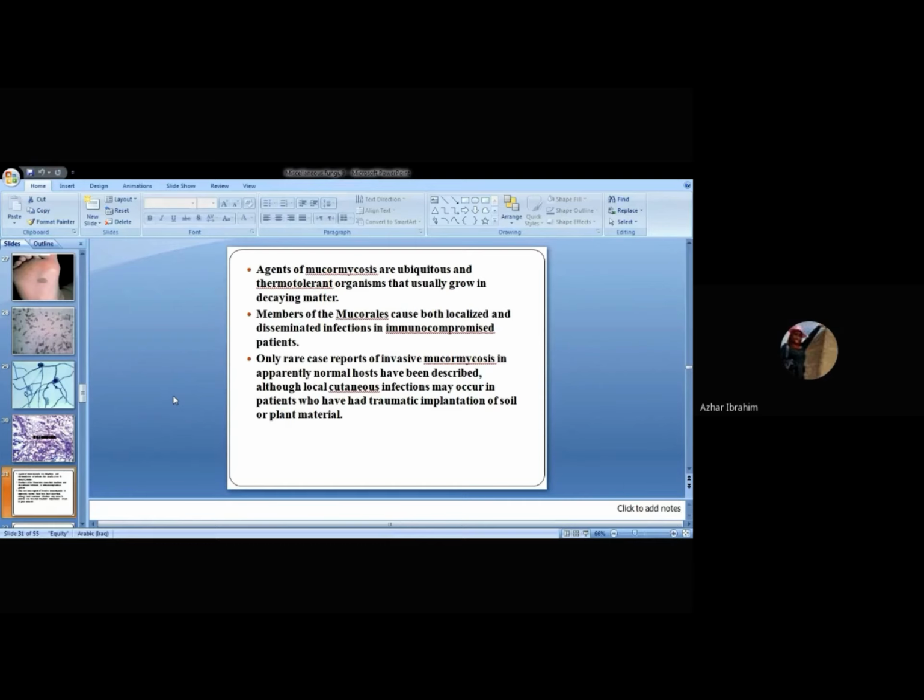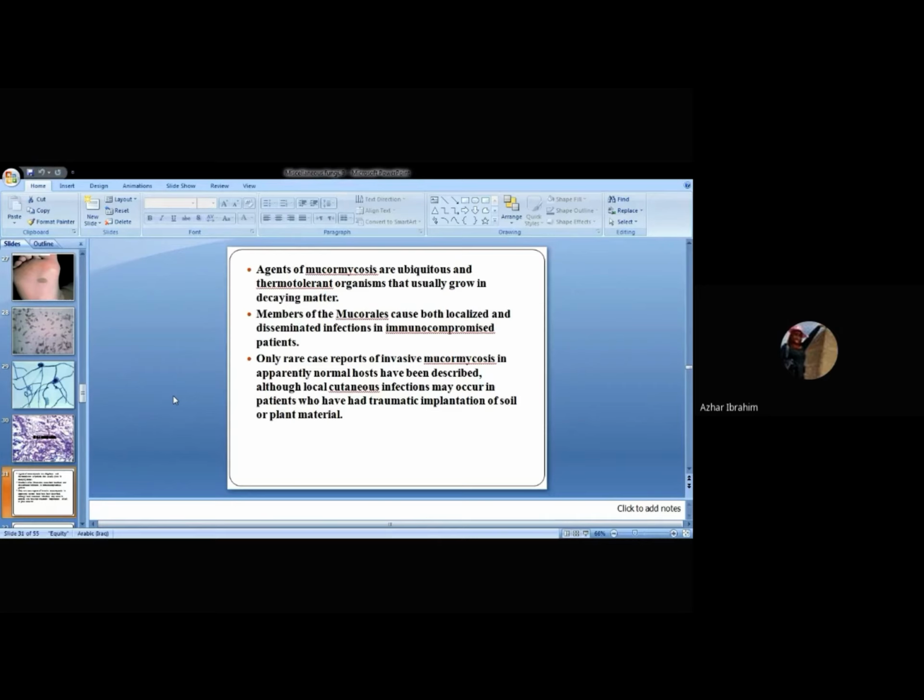Now, it's considered to be a thermotolerant organism. That means it can tolerate high temperature and grow on decaying materials, and on any spoiled, decaying vegetable materials it can grow easily. This is the definition, you remember this: the members of Mucorales, which is the order.